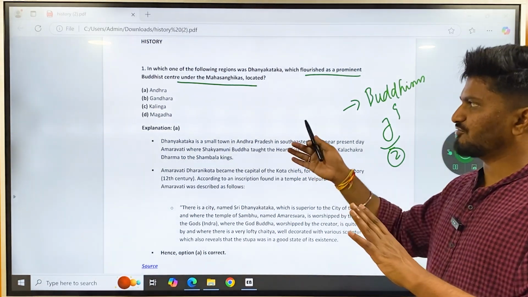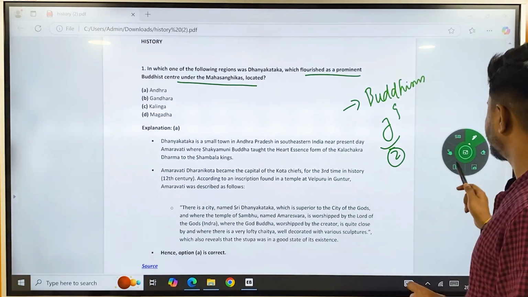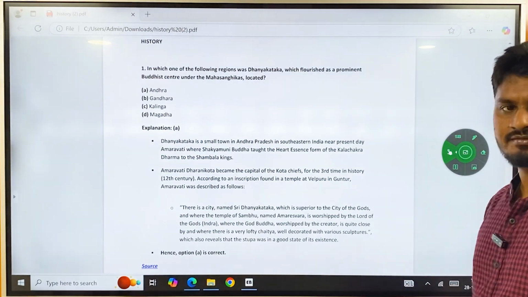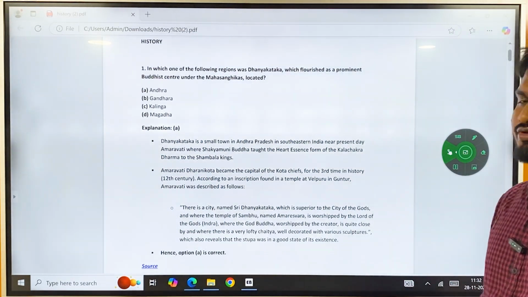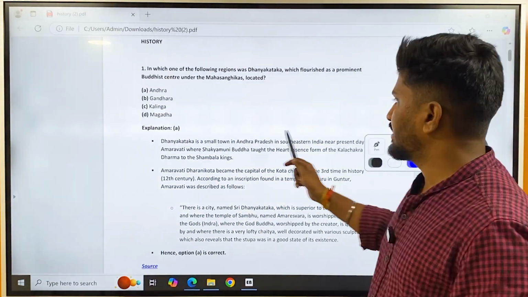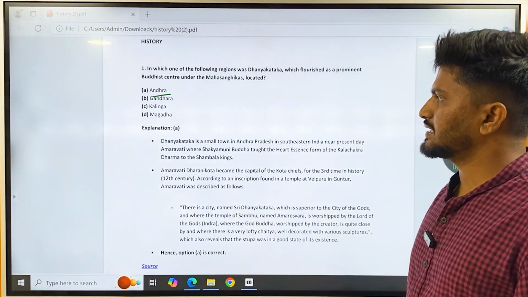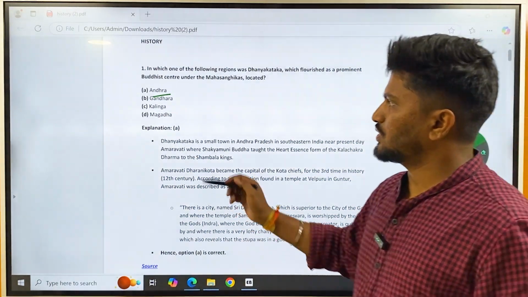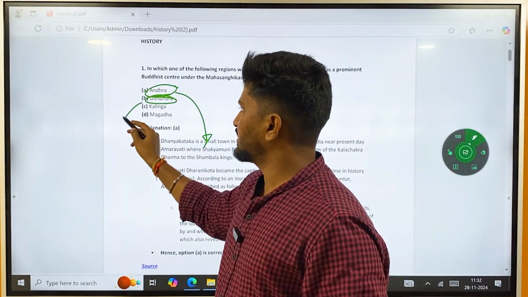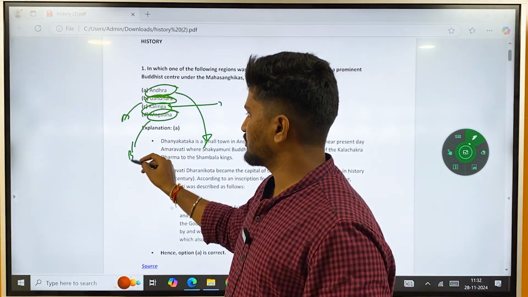But the question here is asking about Dhanyakataka. If you have any basic idea about ancient history, you could easily guess this answer. These are like bonus questions for you, not to miss questions. So the correct answer here is A, Andhra Pradesh. The options were A, Andhra, B, Gandhara, C, Kalinga, D, Magadha. Andhra is the only southern kingdom here, Gandhara is in present day Pakistan and Afghanistan, Kalinga is Odisha, and Magadha is present day Bihar, Uttar Pradesh, that region.